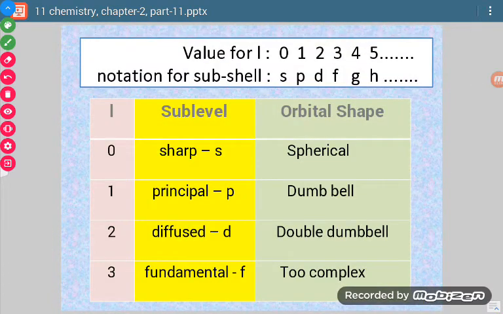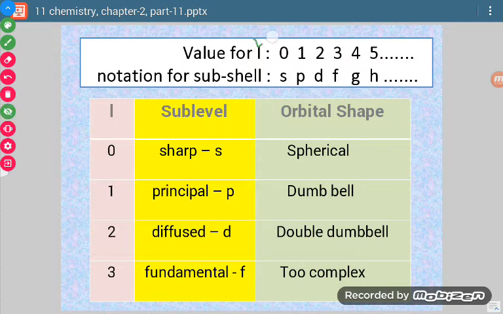Now one more thing: when we say there is a sub level, how do we represent it? Just like the energy level is represented by K, L, M, N or n equal to 1, 2, 3, 4, similarly, how are sub levels represented? This table is to be remembered. It is a very important table.